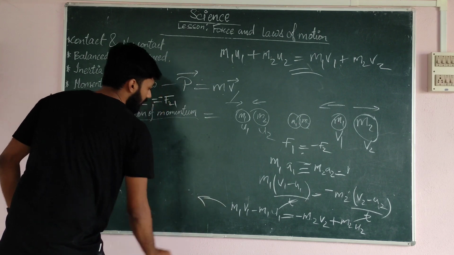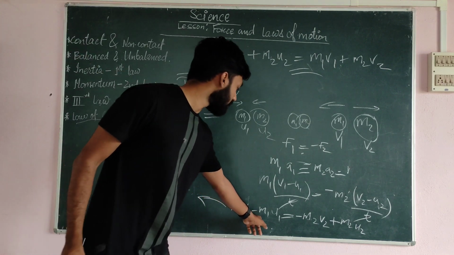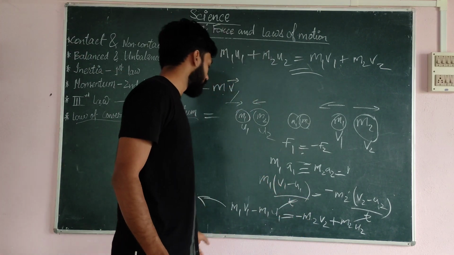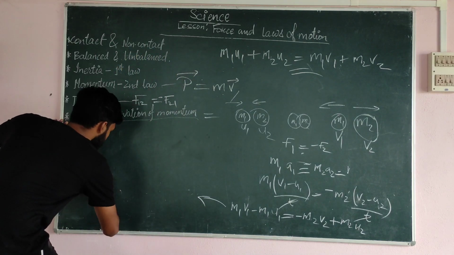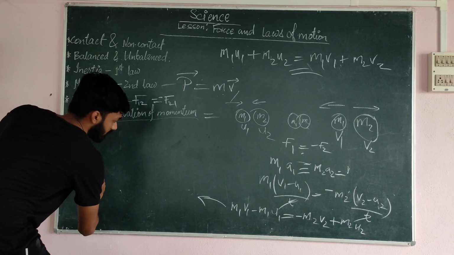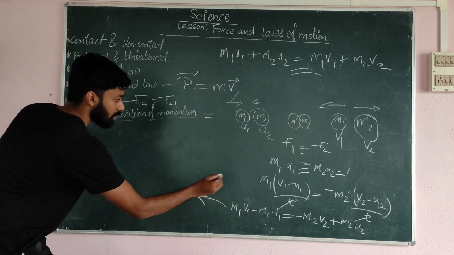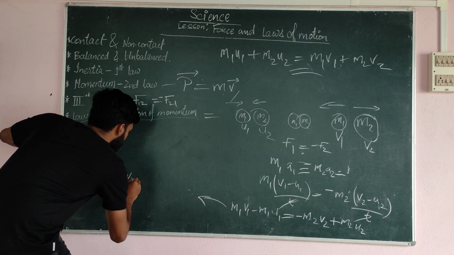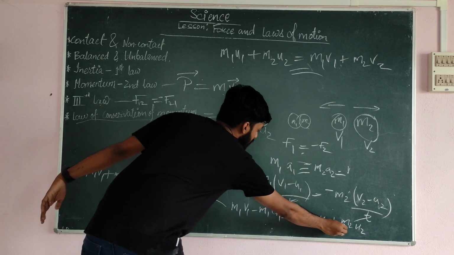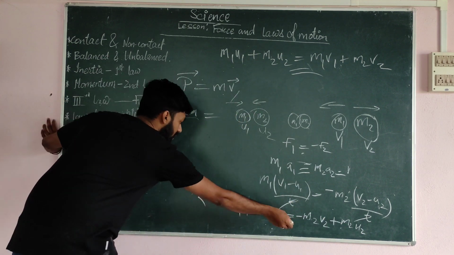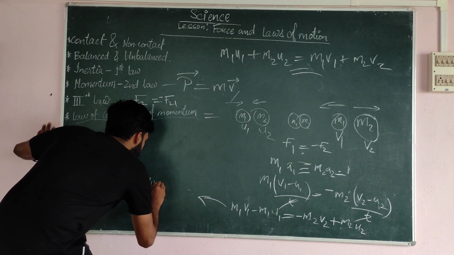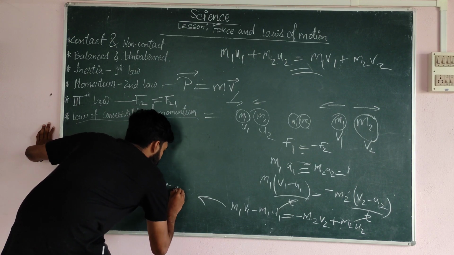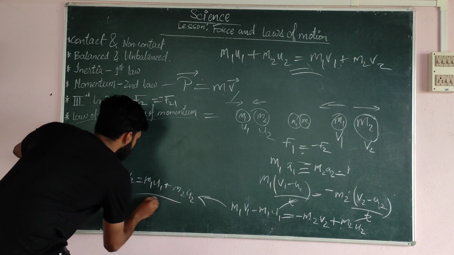Now take the terms to the same sides: the minus sign to this side and the other to that side. What it becomes is m1 v1 plus m2 v2 equals m1 u1 plus m2 u2.